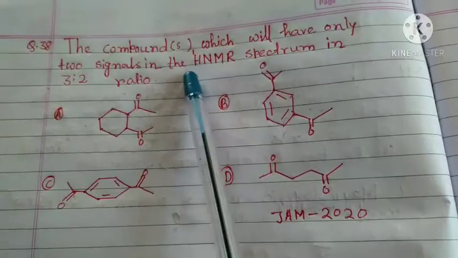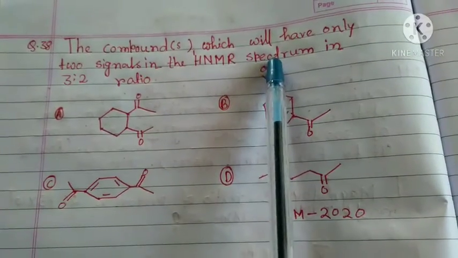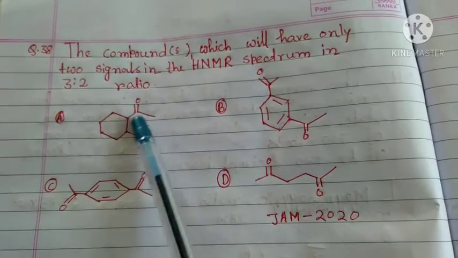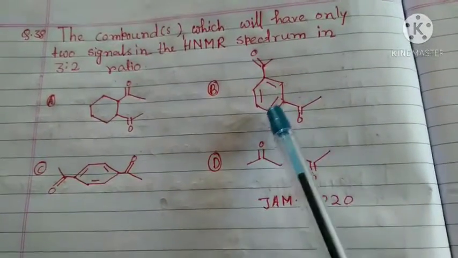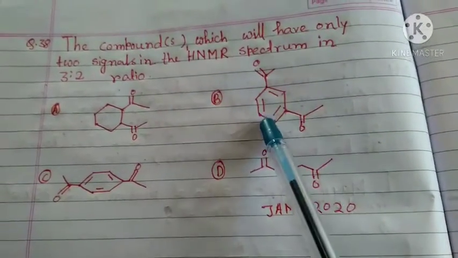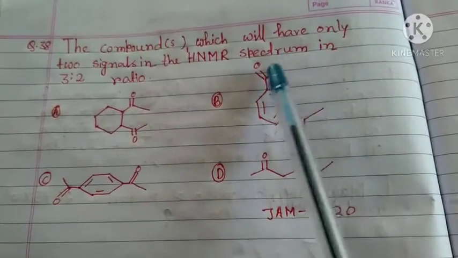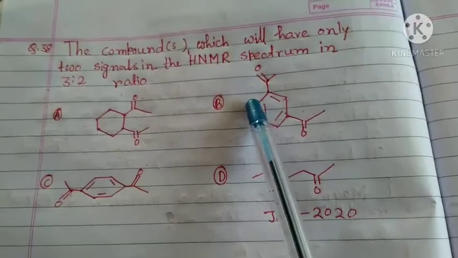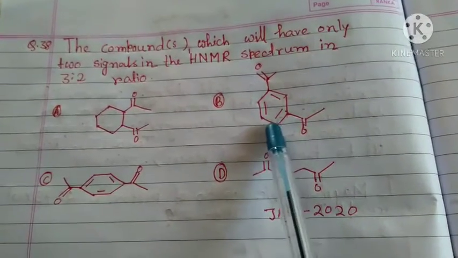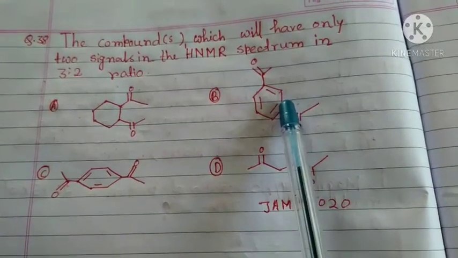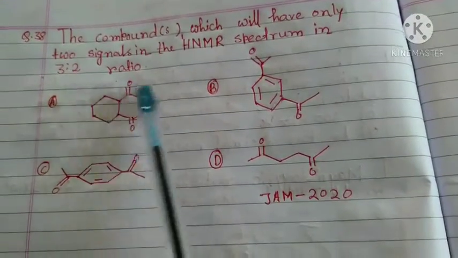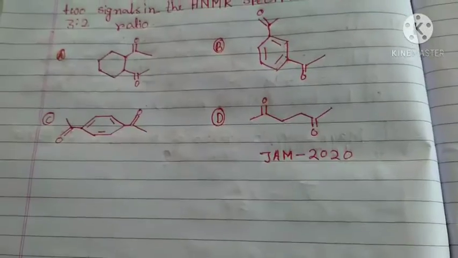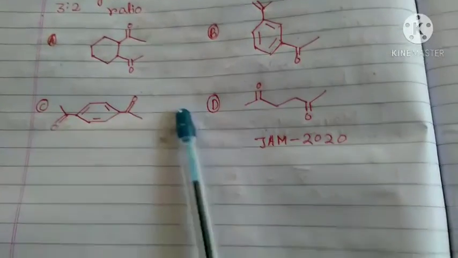So here the question asks for only two signals, so it will not give two signals. Here 1, 2, 3, 4, 5 types of protons, so it will also not give two signals. So A and B are the incorrect options. So remaining are C and D.